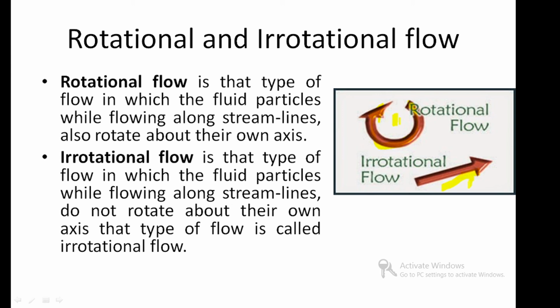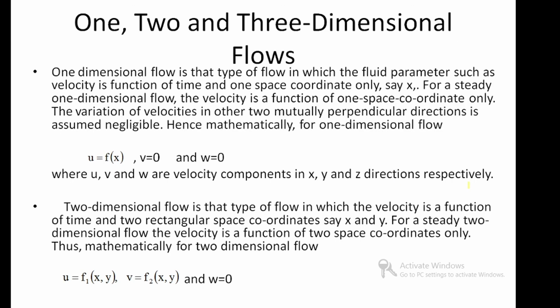Next, one-dimensional, two-dimensional and three-dimensional flows. One-dimensional, as the title itself says, means the flow direction is only one direction. So u equals a function of x. Here the flow particle moves in the x direction only, so y and z are absent. Here u, v, w are the velocity components in the x, y, z directions respectively.